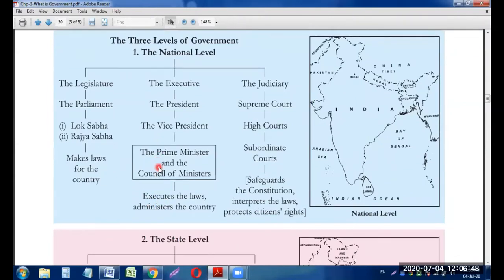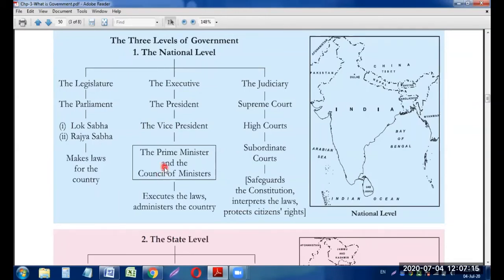That I told you in the story also, that if there is a law in your home that everyone will have to wake up at 5 o'clock in the morning, then your mother has been asked to implement that law. Your mother will ask everyone to get up at 5 o'clock, and if you do not get up, you will be arrested by the police. And you will be punished by your father, because in that story your father was the judge.